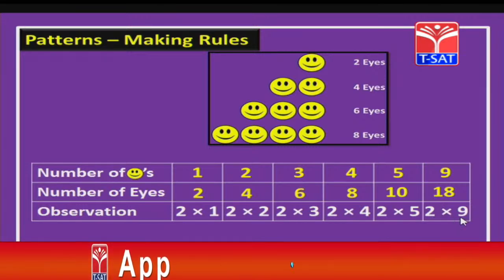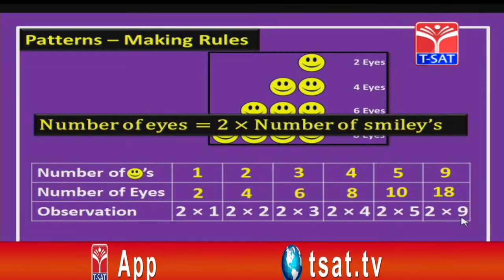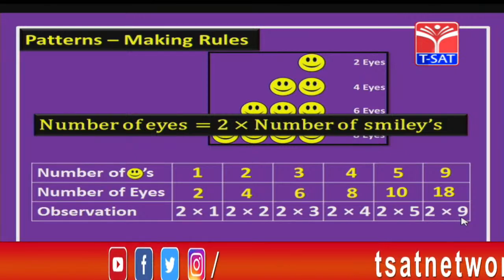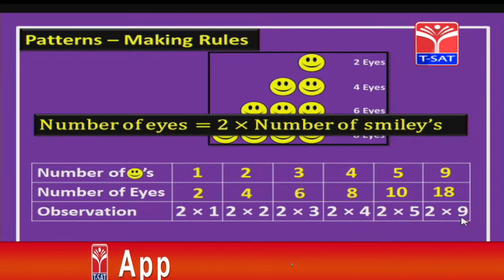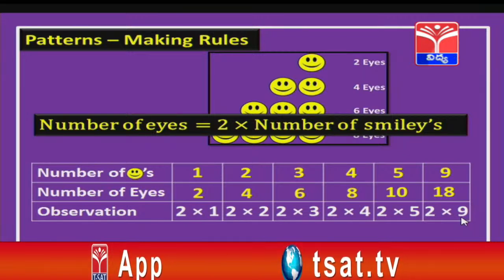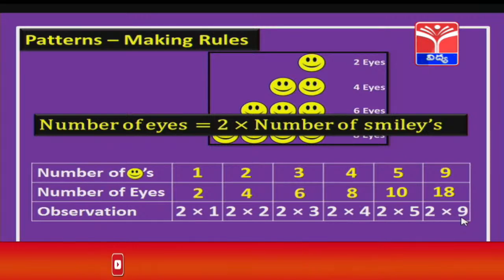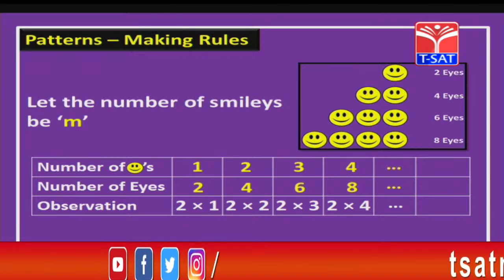So, do you observe any pattern in these children? Yes, we notice that the number of eyes or the total number of eyes I can say is equal to 2 into the number of smileys. This is what we observe, right children. Now, this is called the rule of the pattern. So, this number of eyes equal 2 into number of smileys is the rule of the given pattern, that is the smileys. Okay children. Let us consider the number of smileys as m.